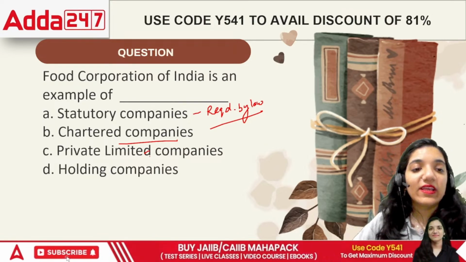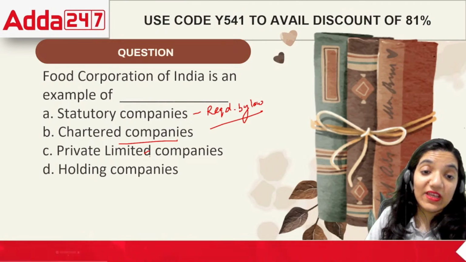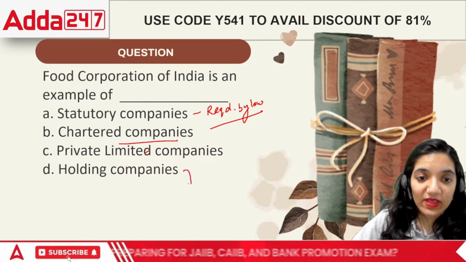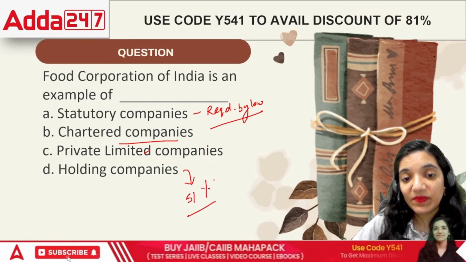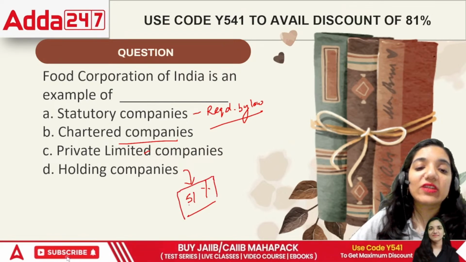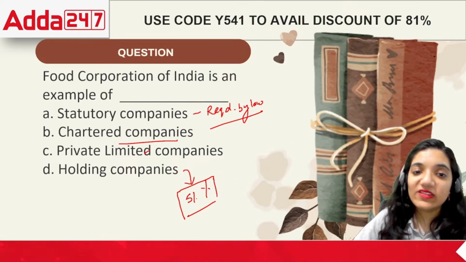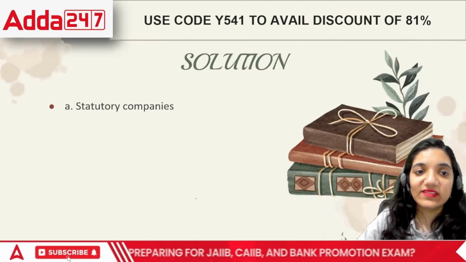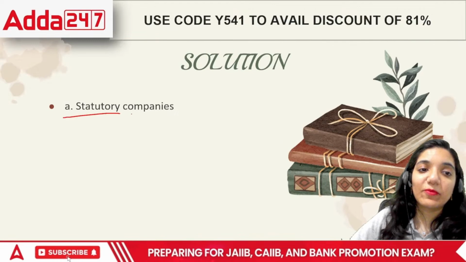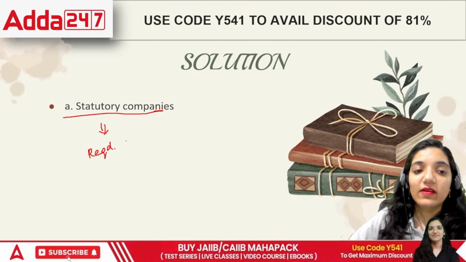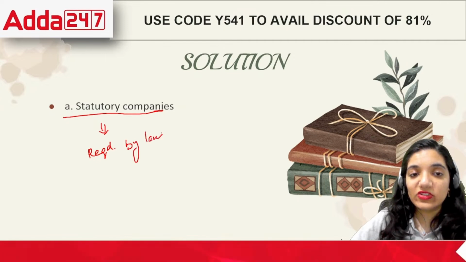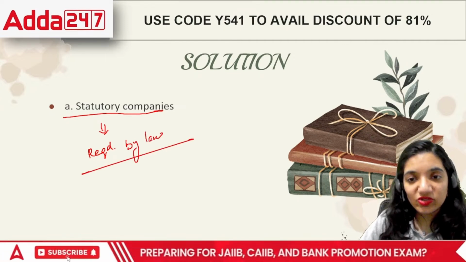Next is holding company. Holding company means a company which is holding or having more than 51% of the other company. That means it has a major control over the other company. That is holding company. So the correct answer in this case is it is a company which is required by law. So FCI is a statutory company.